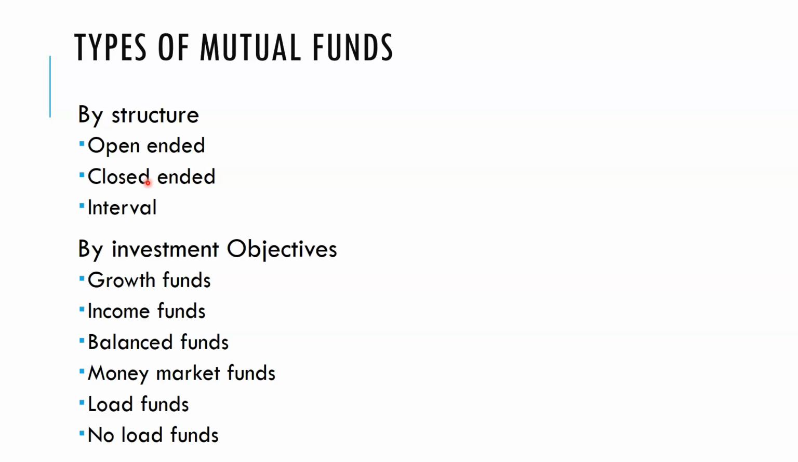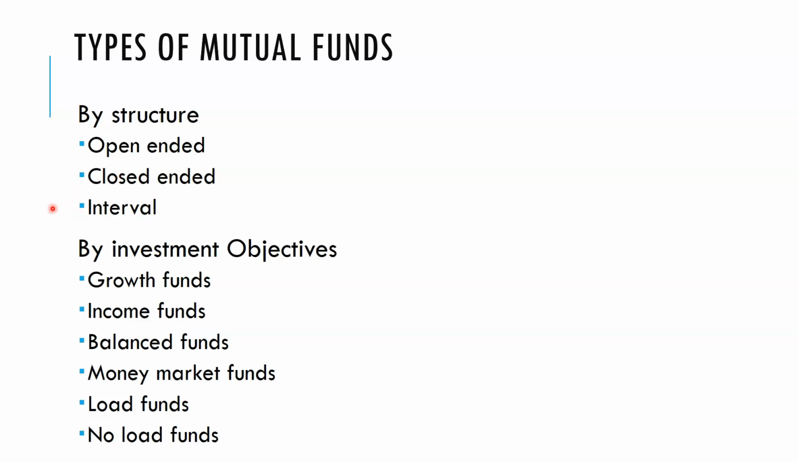You can buy in the primary market, and you can sell in the secondary market through the stock exchanges. So there should be a market value applicable for the closed-ended scheme. Then, what is the interval scheme?